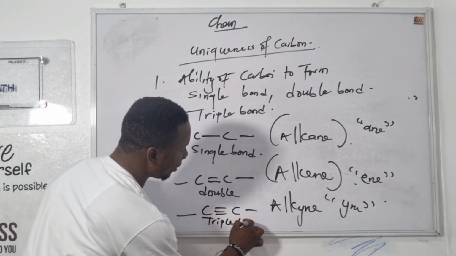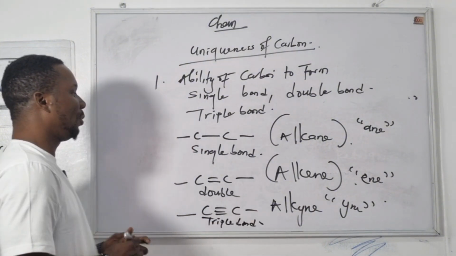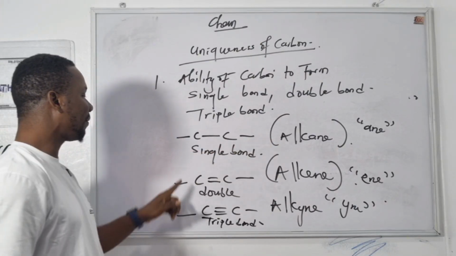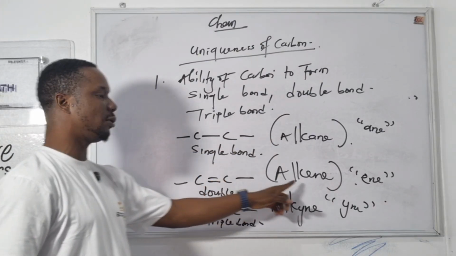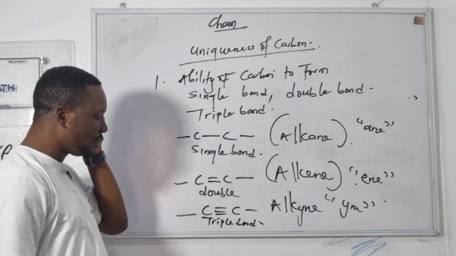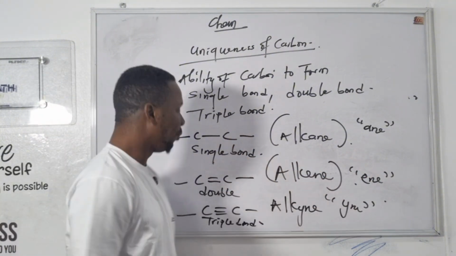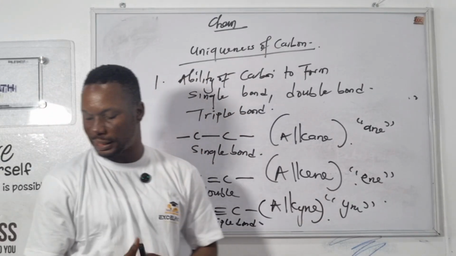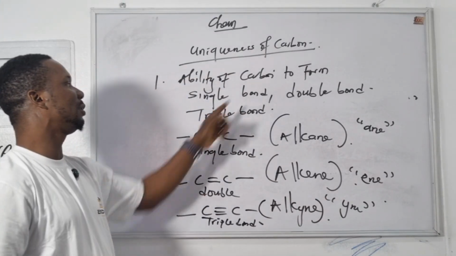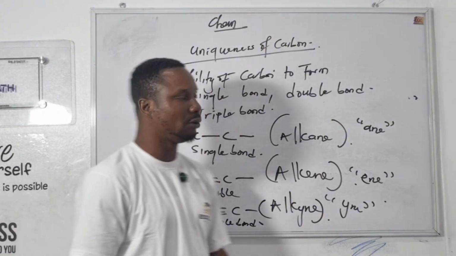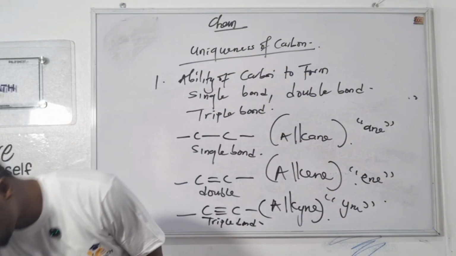If carbon atoms hold a single bond, it is alkane. If carbon atoms hold double bond, it is ene, the alkenes. If carbon atoms hold triple bond, it is yne, the alkynes. So that is the uniqueness of carbon: the ability of carbon to form single bond, double bond, and the triple bond.